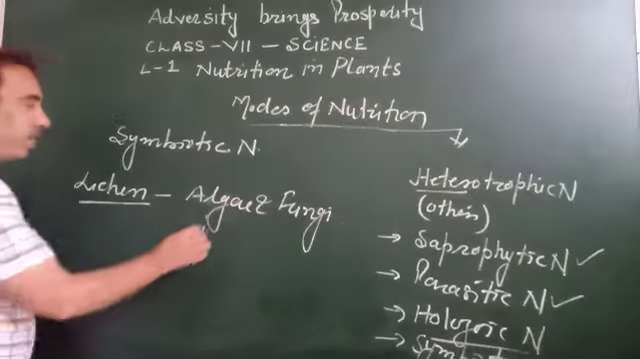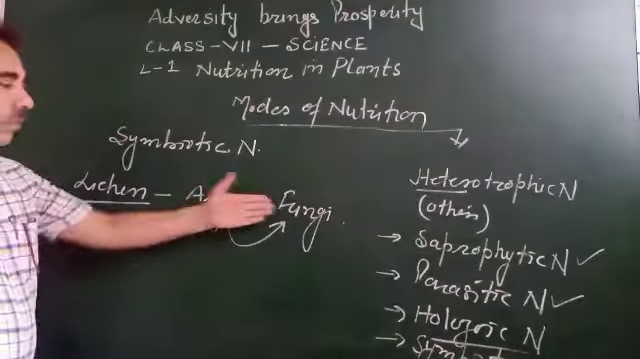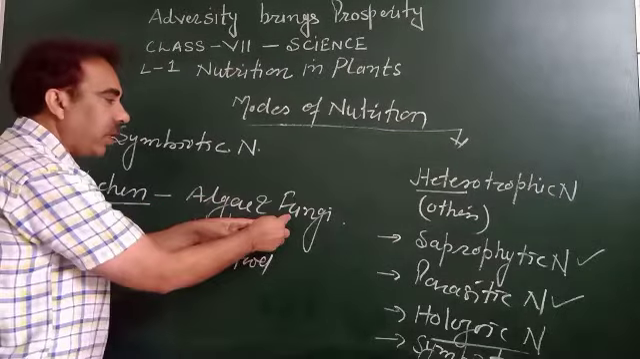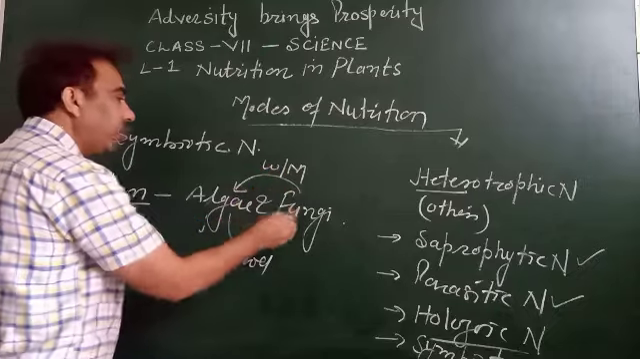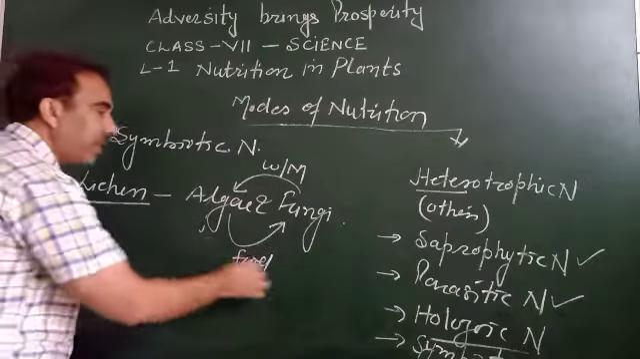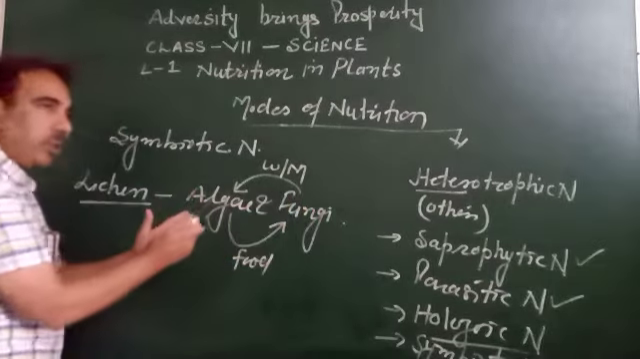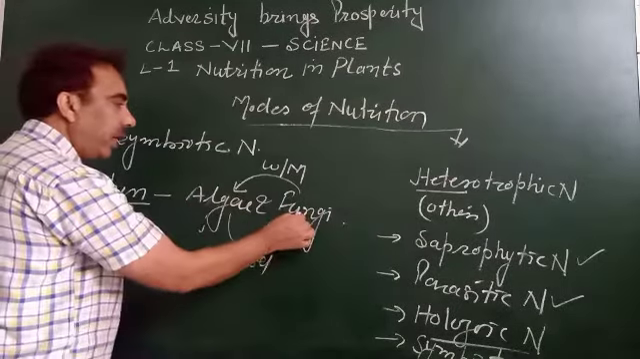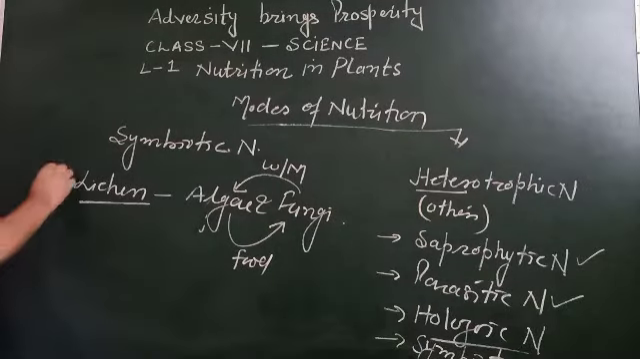So alga prepares food and shares this food with fungi. On the other hand, fungi give water and minerals to the alga. So this is simply sharing and caring. They live in close association for the benefit of each other. Alga is giving food to fungi and fungi is giving water and minerals to alga. So lichen is an excellent example of symbiotic nutrition.